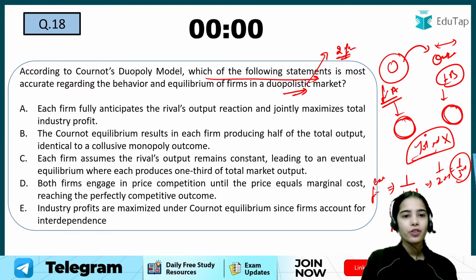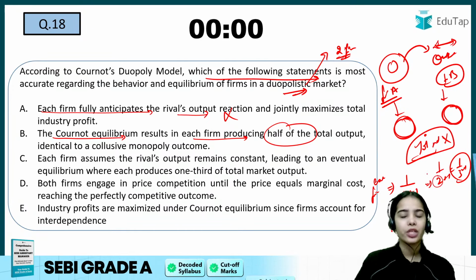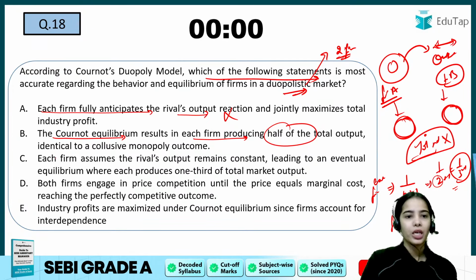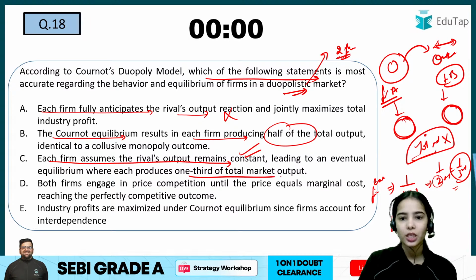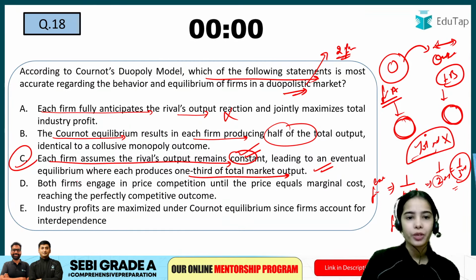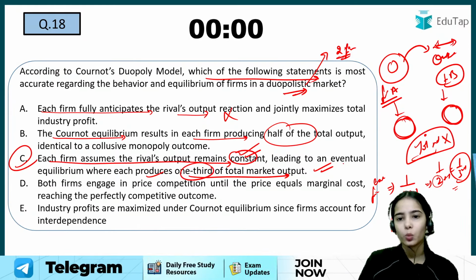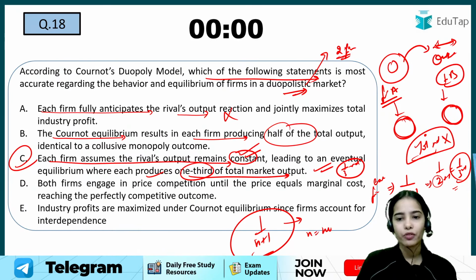Okay. Does each firm fully anticipate the rival's output reaction? No. The firm assumes that the other firm will keep its output constant. Does equilibrium result in each firm producing half of the total output? No. If there are two firms, each firm is producing 1/3 only. Each firm assumes the rival's output remains constant, leading to an eventual equilibrium where each produces 1/3 of the total market output. This is correct, because there is the formula that is given, 1 upon n plus 1, where n is the number of firms.